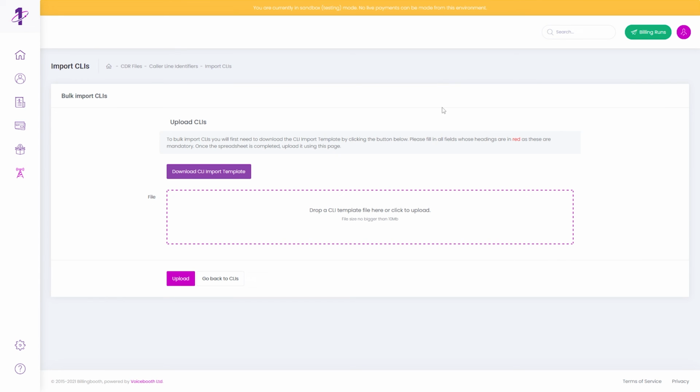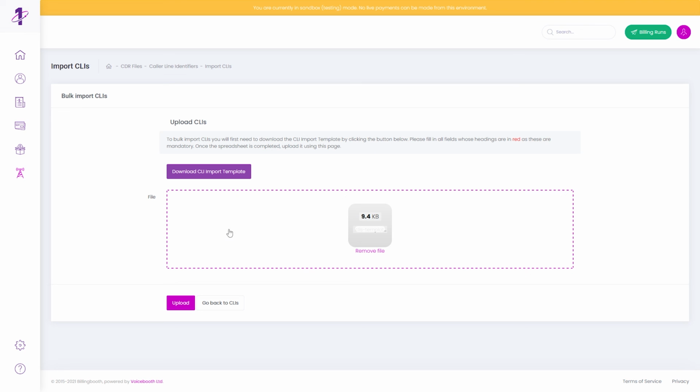Once you're happy you have all the necessary information in the template, save it, and then either click the dotted area of the file field to browse your computer for the template file, or simply drag the template file onto the dotted area. You'll see the file ready to upload in the dotted area. When you're ready, click the Upload button to upload your CLIs into Billingbooth One.